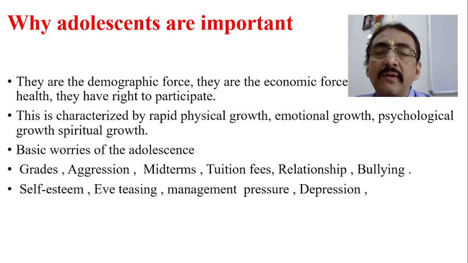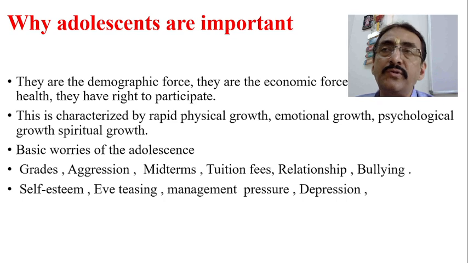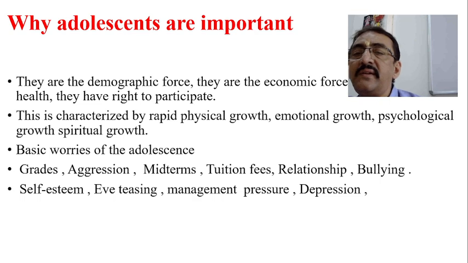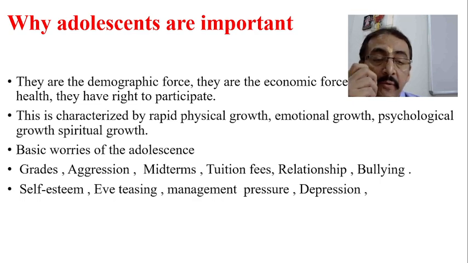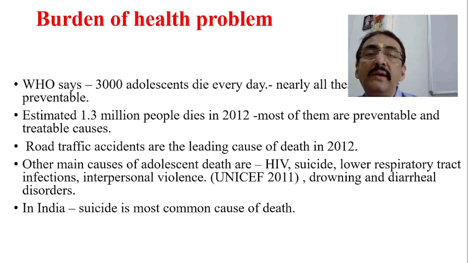Number one is grades, okay, then aggression, then midterms, then tuition fees, relationship, bullying, self-esteem, eve teasing, management pressure, and depression. So these are some of the basic worries of the adolescents that we are going to deal with.